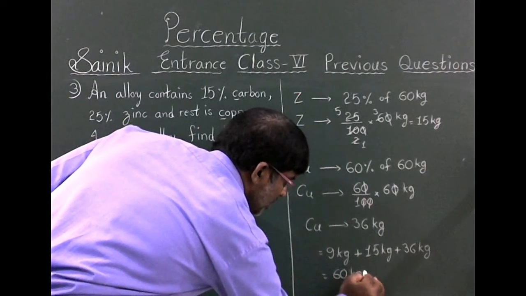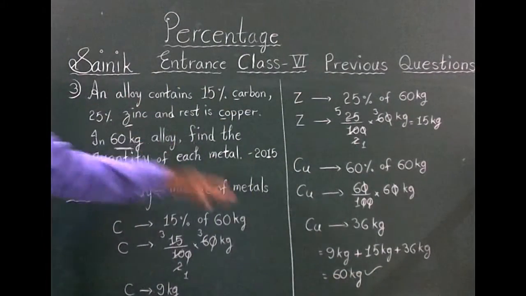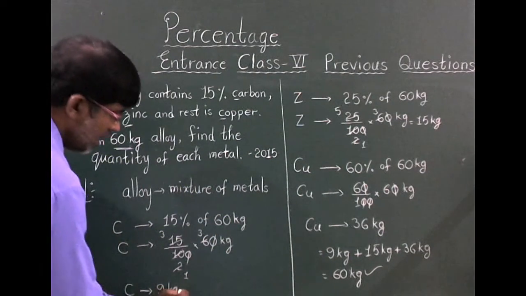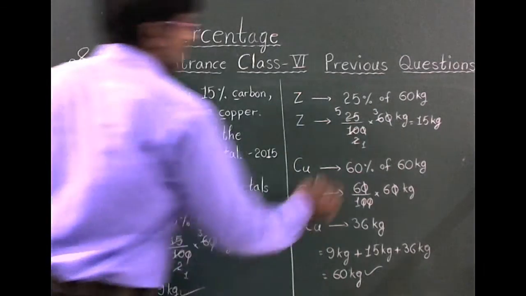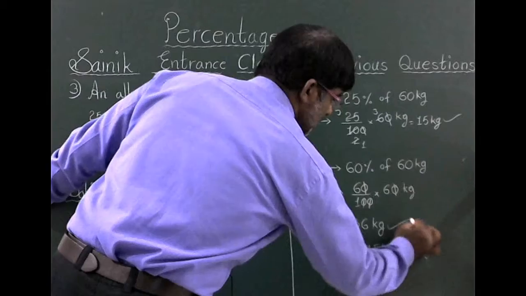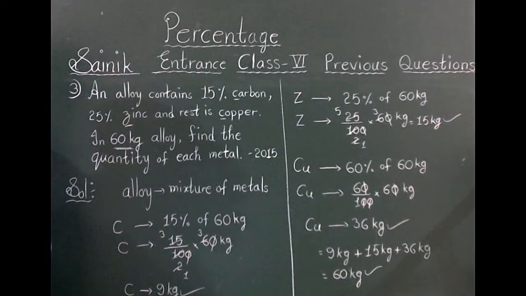The total quantity of alloy is 60 kgs. Individually, the quantity of carbon is 9 kgs, zinc is 15 kgs, and copper is 36 kgs.